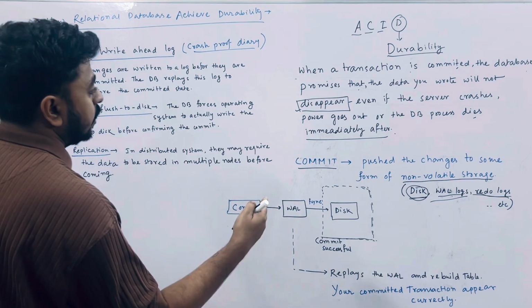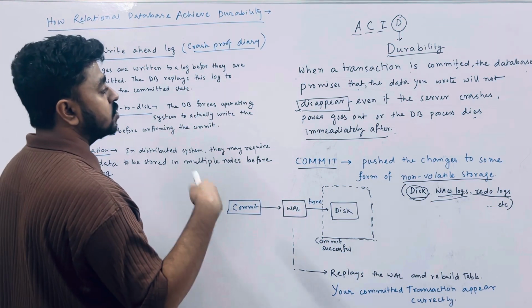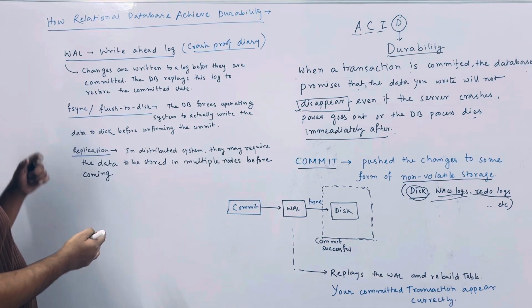So how exactly does a relational database give you the promise of durability? There are two things they do.